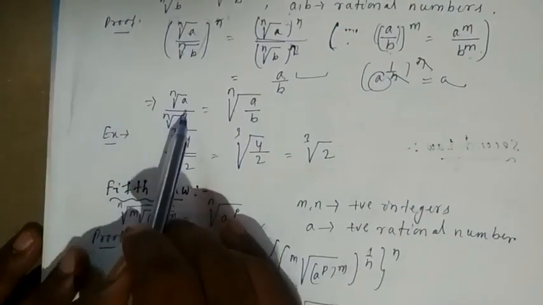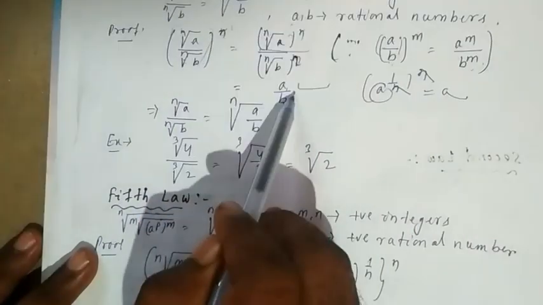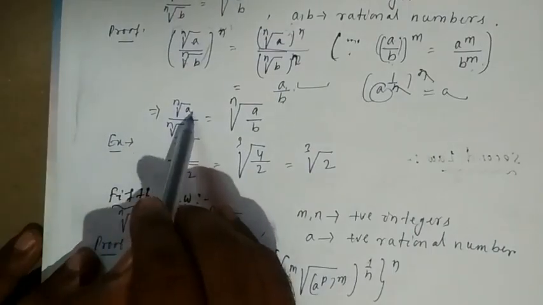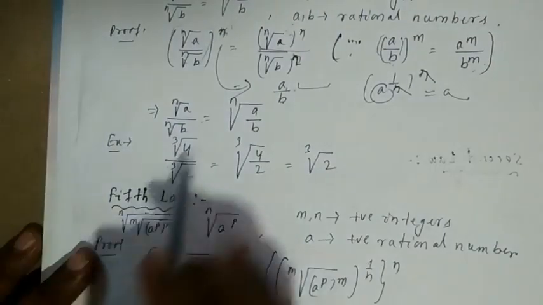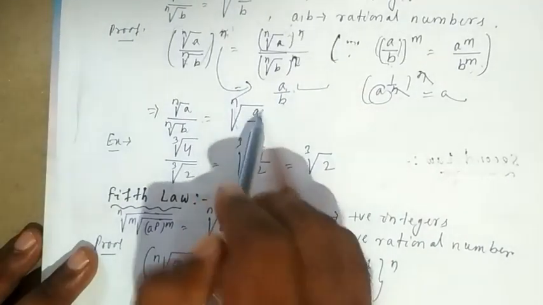Again, this n you have to send to that side. So the nth root of a upon the nth root of b is equal to, when you send this n to that side, it will become the root. So the nth root of a by b.